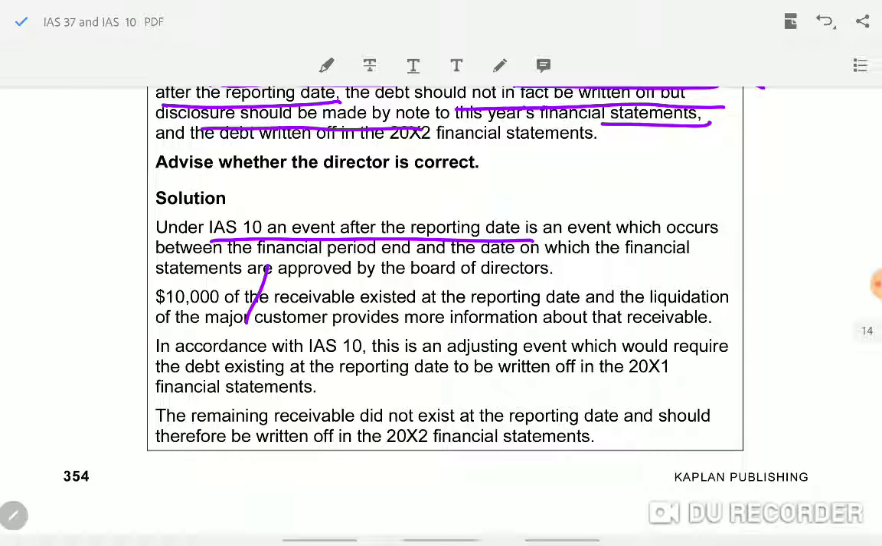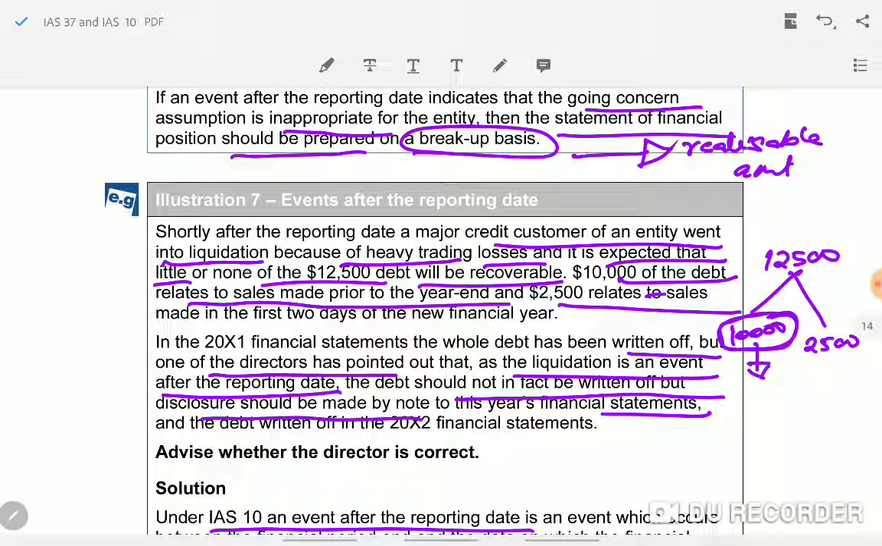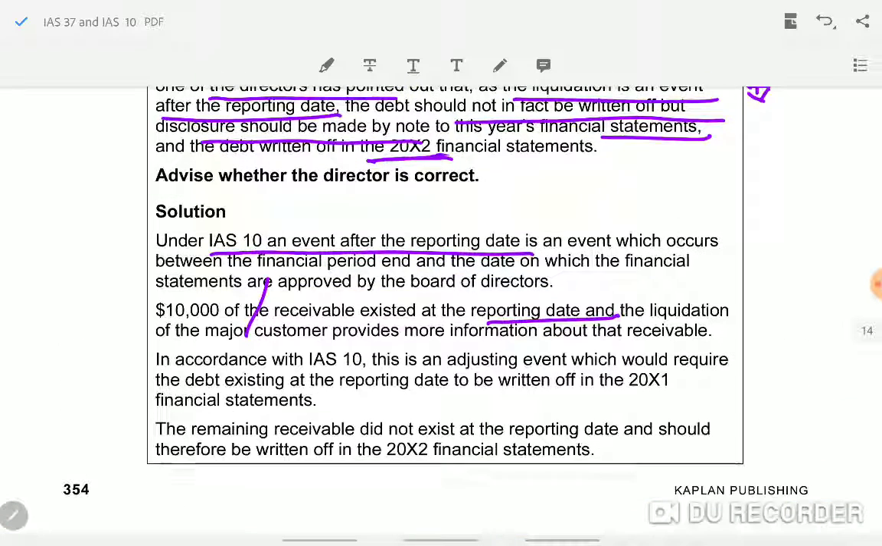10,000 relates to the reporting date. Correct, no? And the remaining 2,500 relates to the next period. Did they tell us the accounting year? Yeah, 2001 is the prior year and 2002 is the current year. So in 2001 they will write off 10,000. See, 10,000 receivables existed at the reporting date. In accordance with IAS 10, this is an adjusting event. Okay, now in 2001 you will adjust 10,000, in 2002 you will adjust the remaining 2,500.